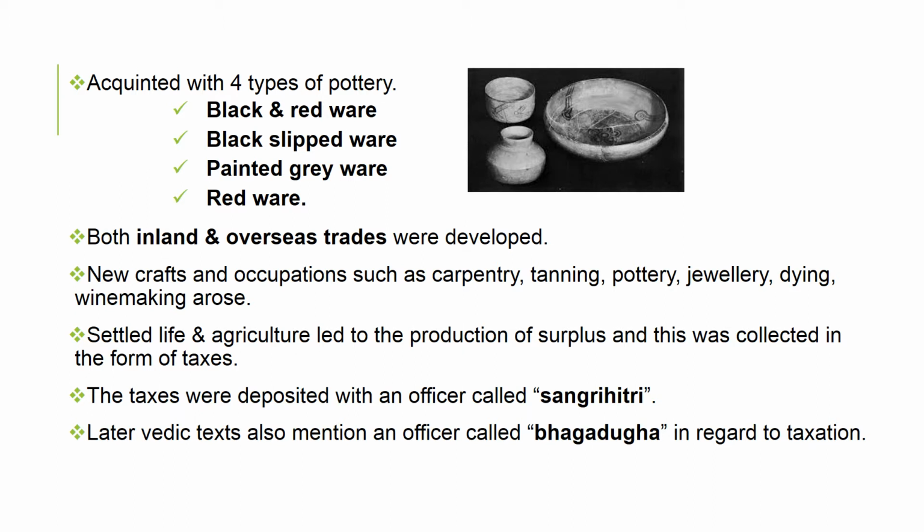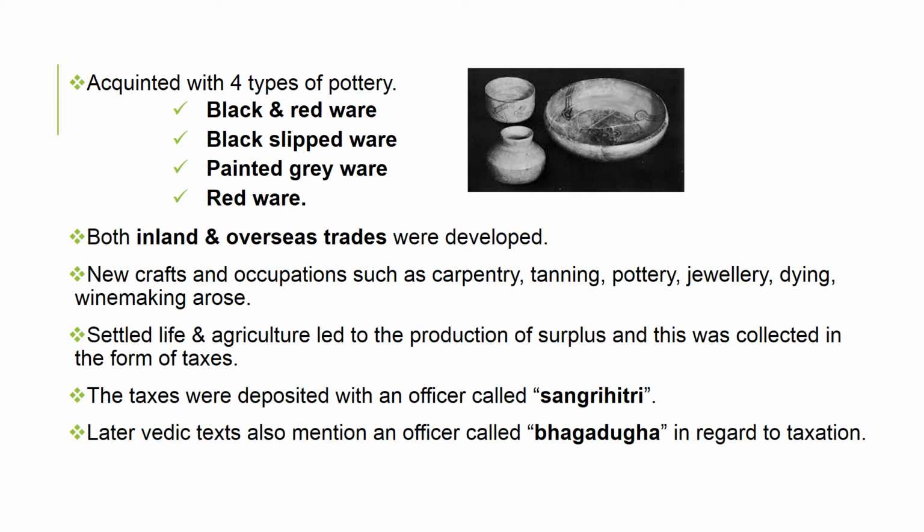The later Vedic people were acquainted with four types of pottery. They are black and red ware, black slipped ware, painted grey ware, and red ware. The most distinctive pottery of this period was known as painted grey ware pottery. Both inland and overseas trade were developed during this later Vedic age when compared to the early Vedic age. The people became familiar with the navigation of the seas.